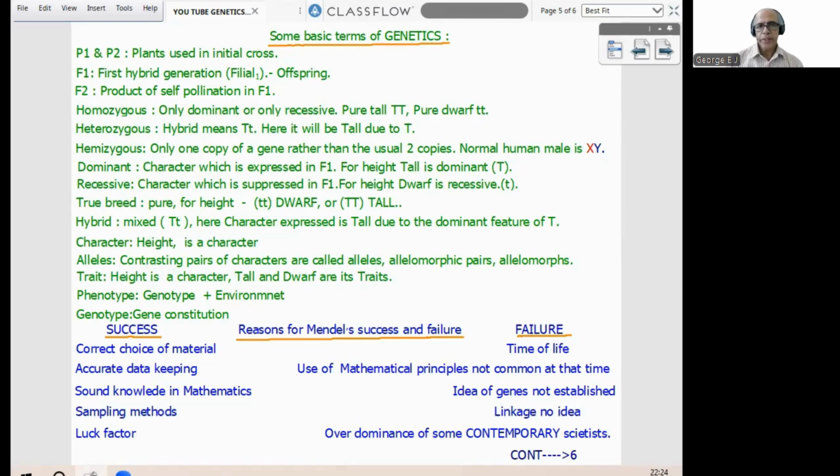So true breed means homozygous. That is, for tallness, capital T only, that is pure. For dwarfness, small t, that is true breed. I think the two words are clear.